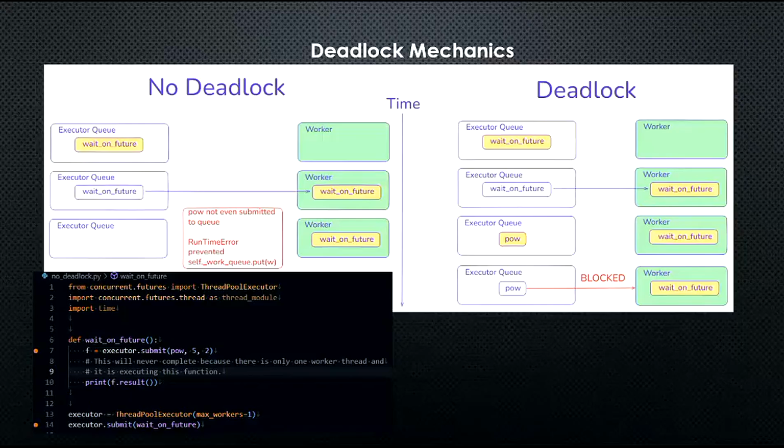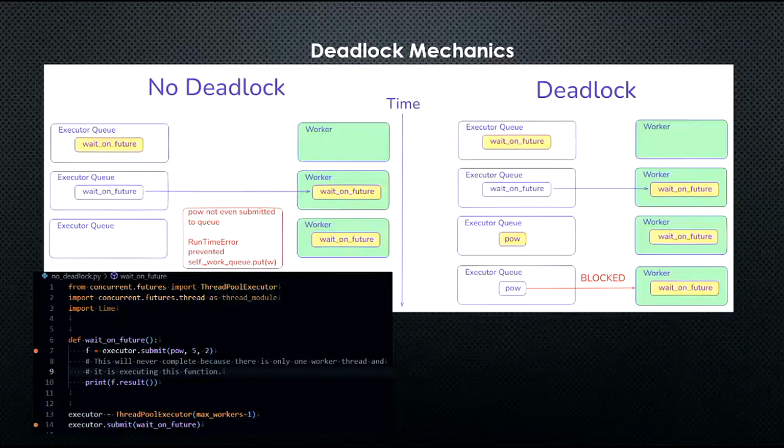The left white box is the executor's queue. Each executor has one queue where it stores work to be done. Inside the queue, there is this object called wait on future. It's that yellow box. When we start from the first row, there are 3 rows on the left side. The wait on future is put into the queue during the executor.submit in the main scope. And next, if you go down to the next step, the submitted wait on future will be moved from the queue to the worker, and you start working on the worker.